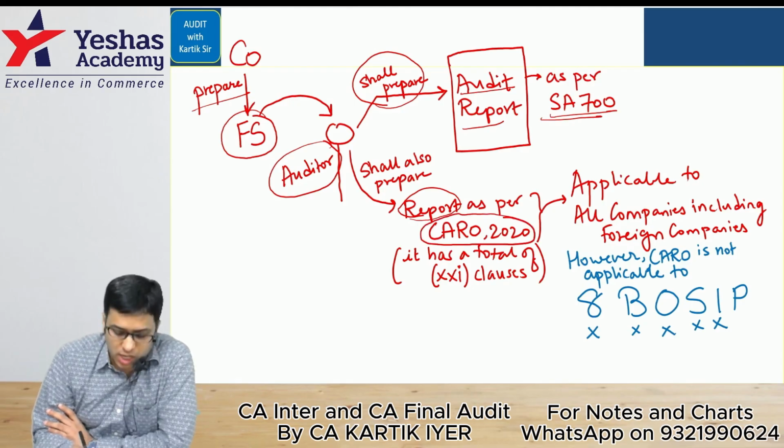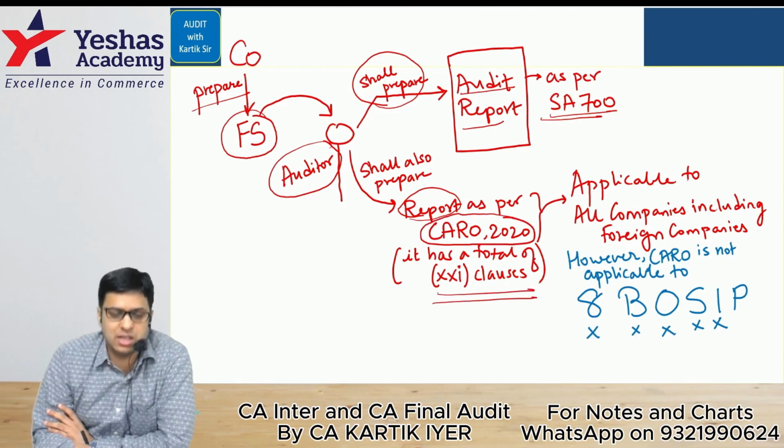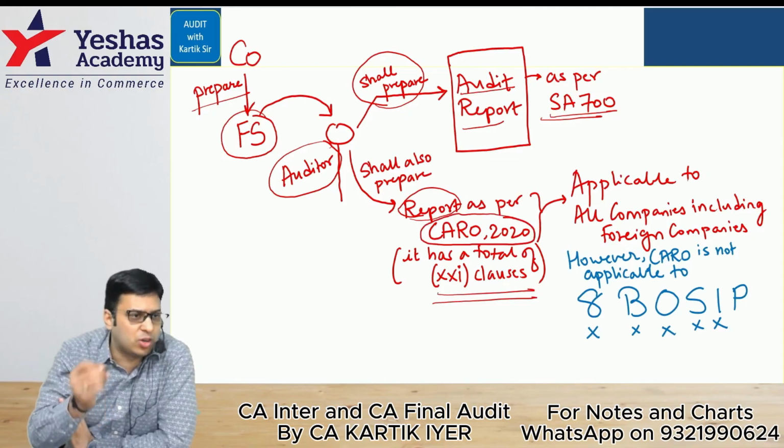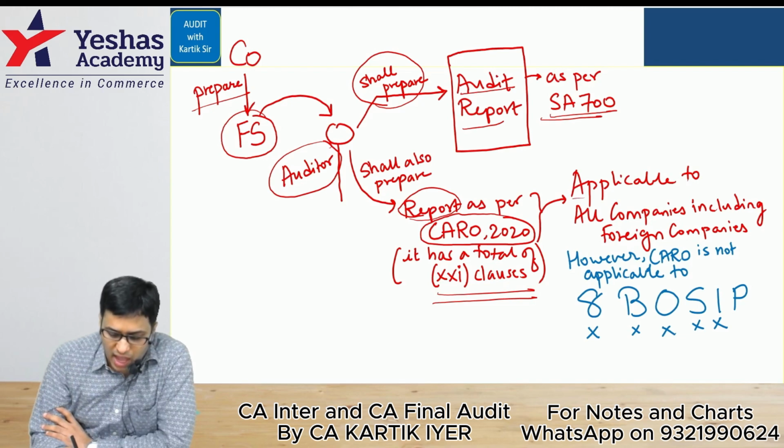CARO has in total 21 clauses. The auditor has to report on as many clauses as are applicable to that organization. CARO is applicable to all companies, including foreign companies. CARO, however, is not applicable to certain companies.